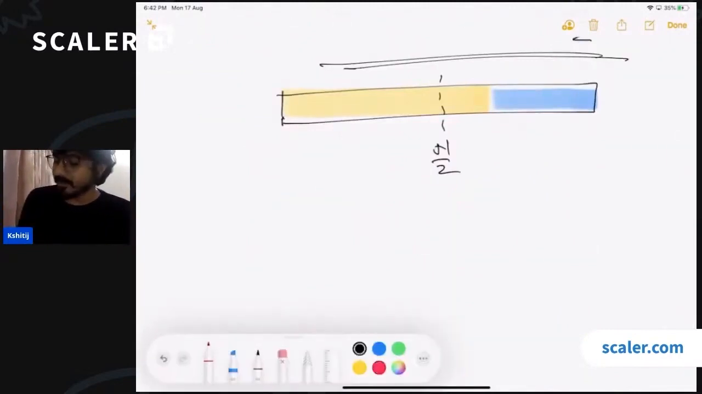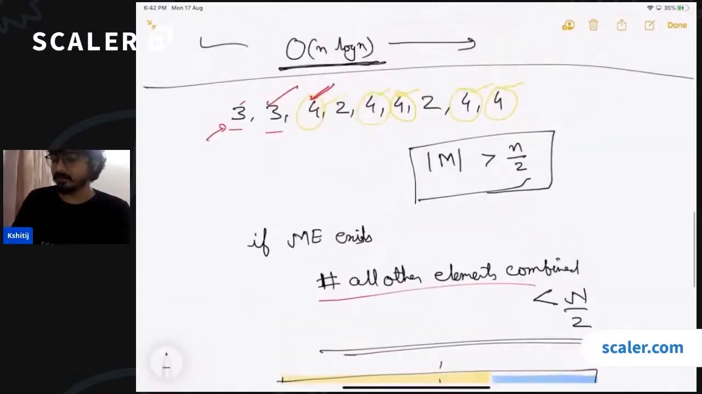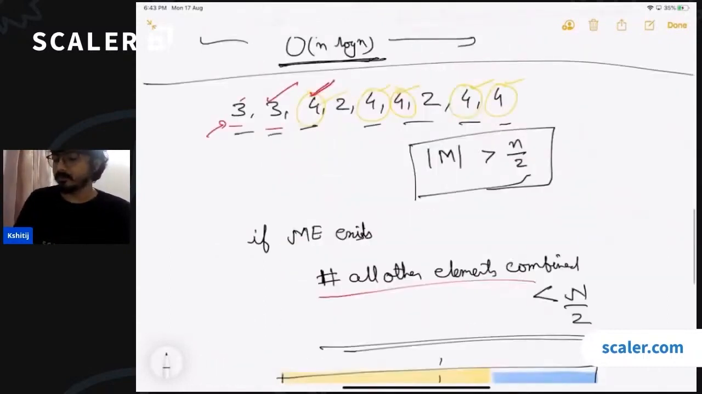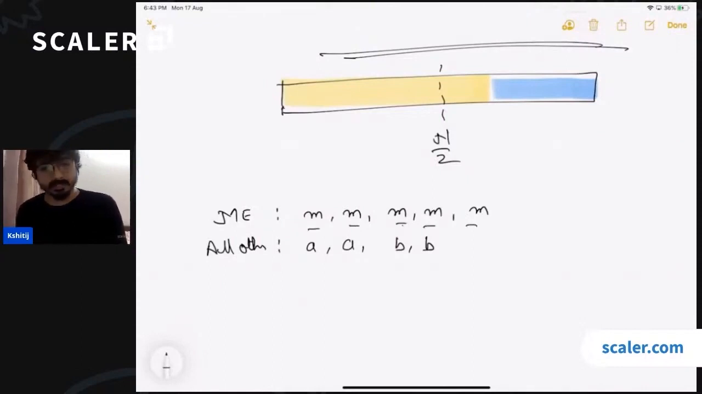So the party to which the majority element belongs, in this case, is going to have 1, 2, 3, 4, 5. 5 constituencies have been won by the majority element, right? And if we collect all the other elements together, this is going to be 1, 2, 3, 4. So we have some other element A and some other element B, right? So these are the results from different constituencies. These 5 constituencies have been won by the majority element, and all these are won by different candidates.